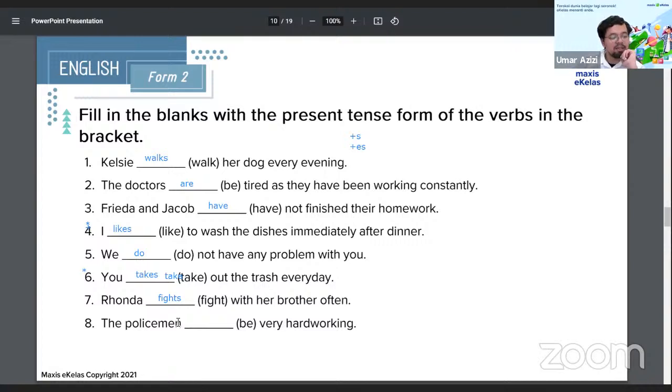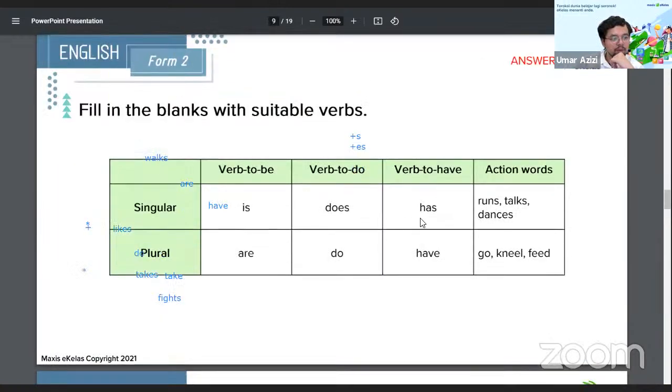Number 8, the policeman (be) very hardworking. What is the correct form here? The policemen. So men here, there's an E there, which means policeman is in plural form right now. The policeman is singular. The policemen are plural. So what form should you take the word be? Good job, Shalom Grace. You're welcome, sir. Thank you, Mama Irfan. What's the plural form of the word be? I'll scroll up again for a bit.